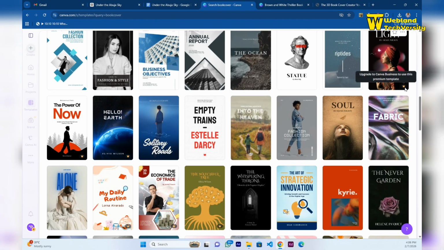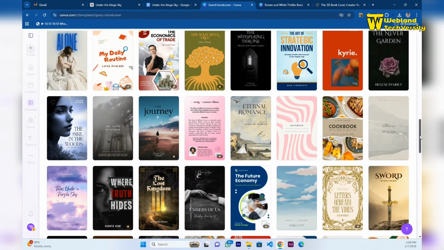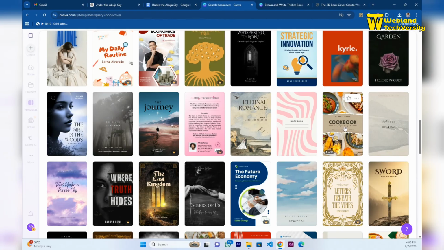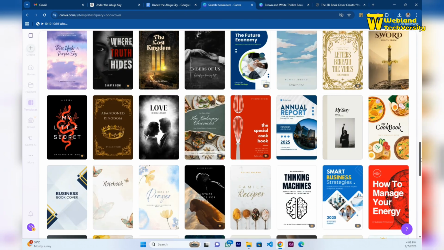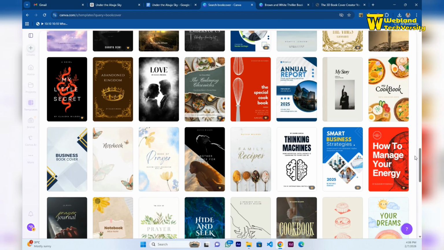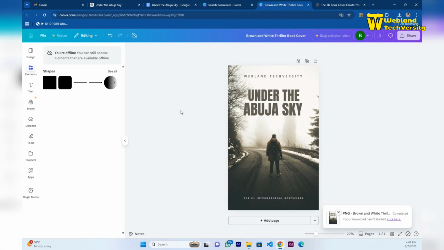Just mind you, this aspect says upgrade to Canva Business to use this premium template. Some of them are free, some of them are paid templates. Depending on your choice, even cookbooks for those that want to write a cookbook, war books, romantic books, spiritual books, annual reports, the rest of them, depending on what you want to do, you can achieve it right here. Once you click on any of them, it will take you to this section.